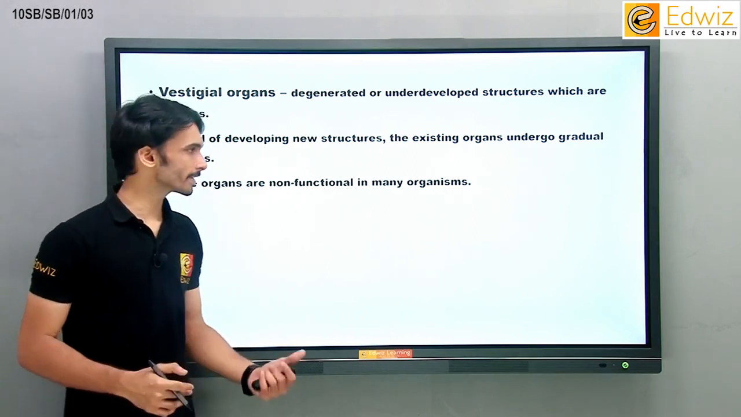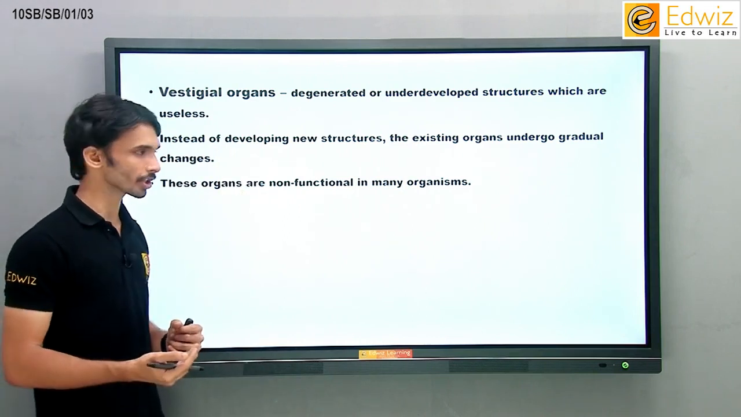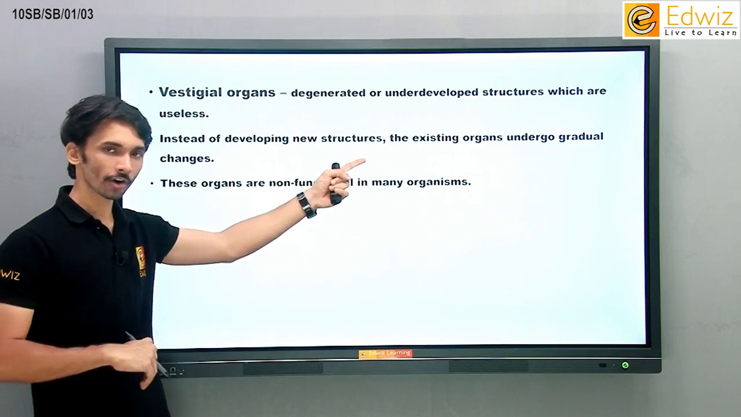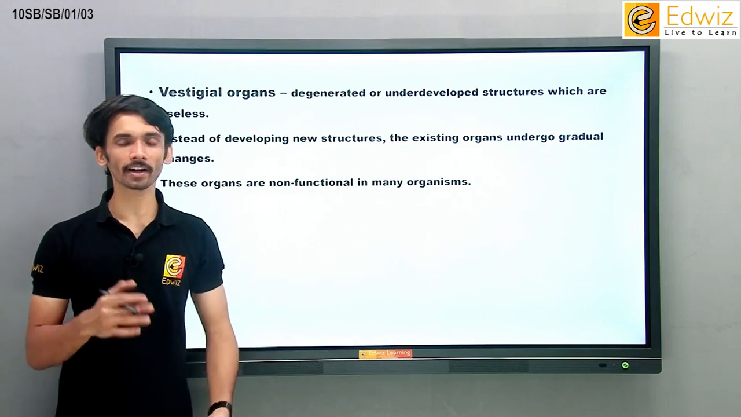Similarly, what the point says here within vestigial organs, you can see this point, is that instead of developing new structures, the existing organs within your body undergo gradual changes. For example, we can talk about this point regarding bats.